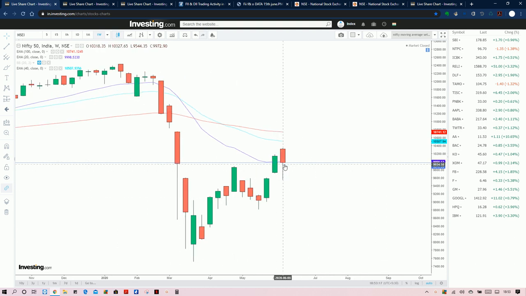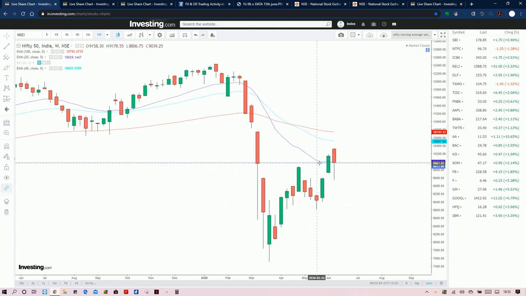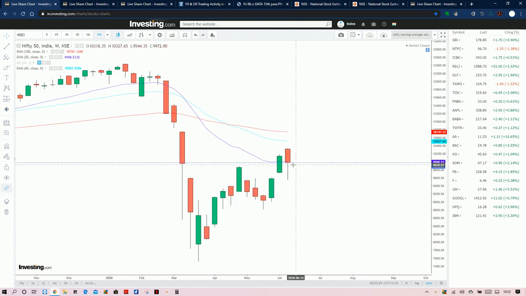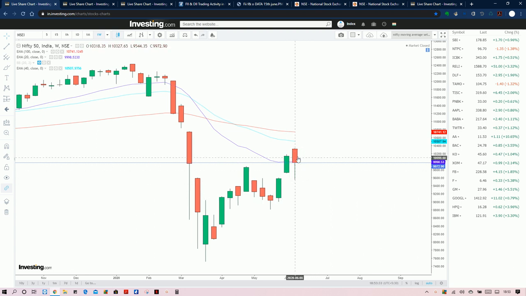So this week's closing was below the previous week. Also, it closed below the EMA 20, which is a bearish signal. Another very important point is that this candle is a hammer pattern, an ultra bearish candle.